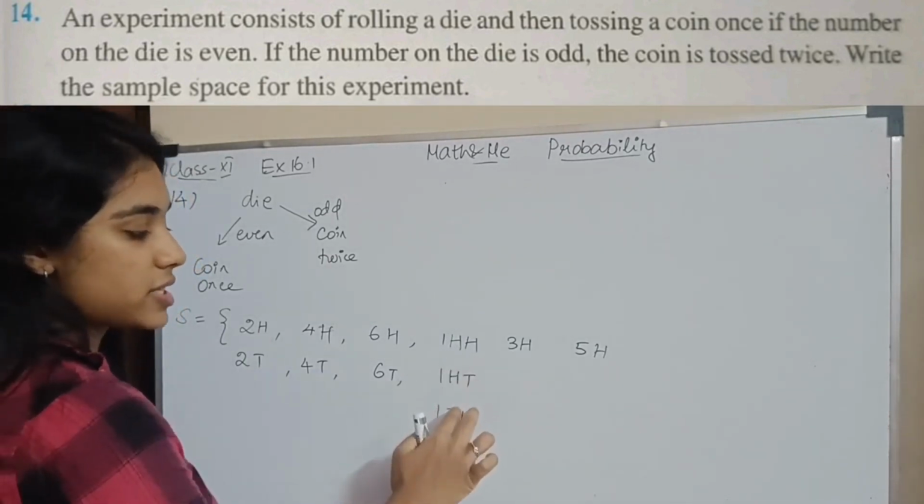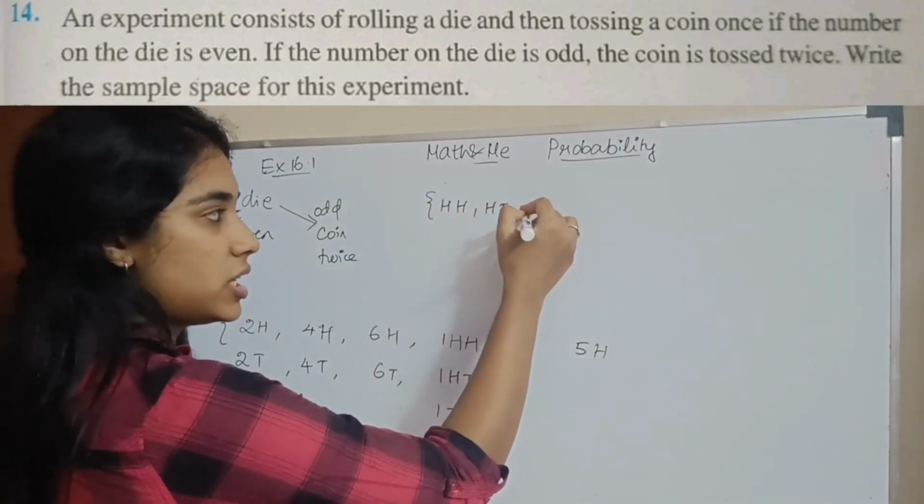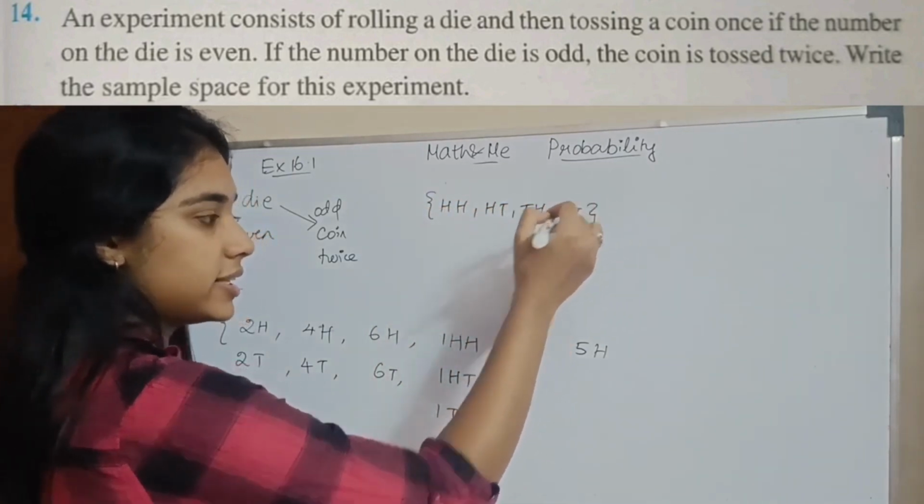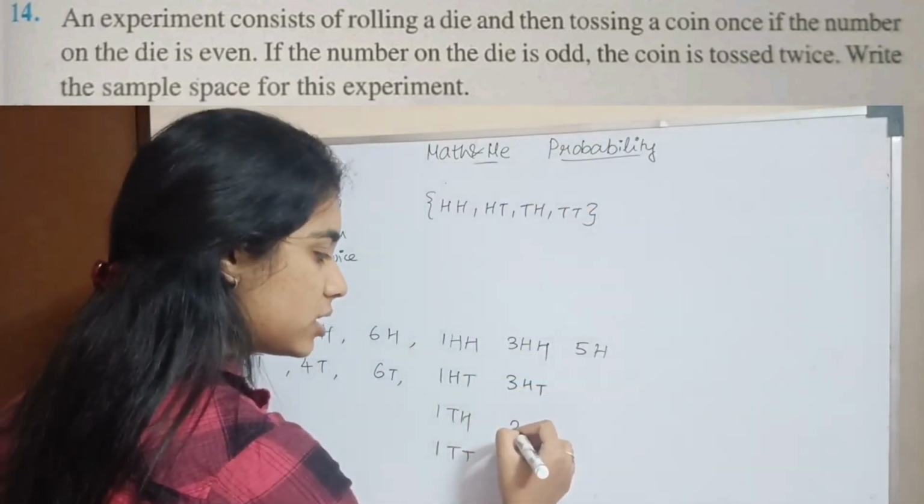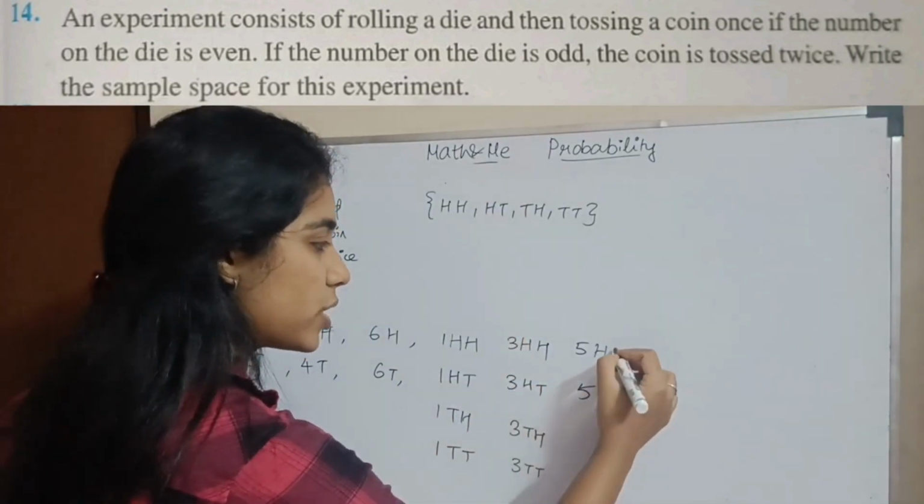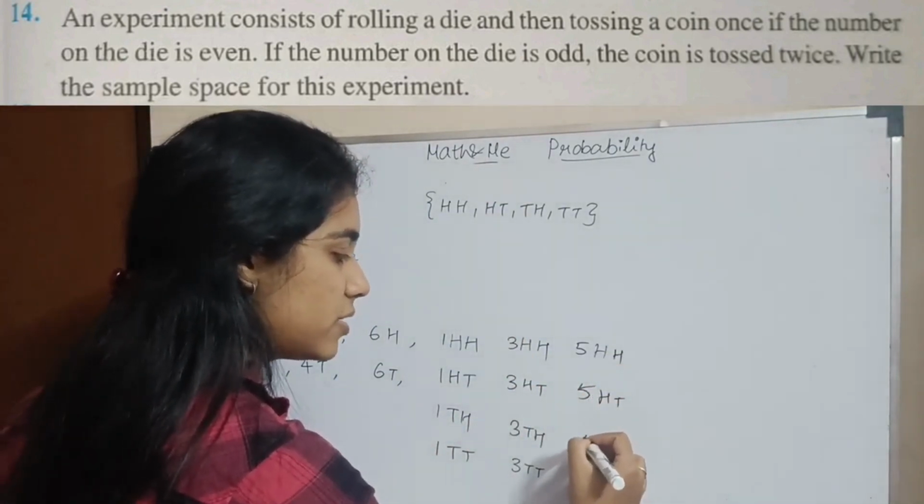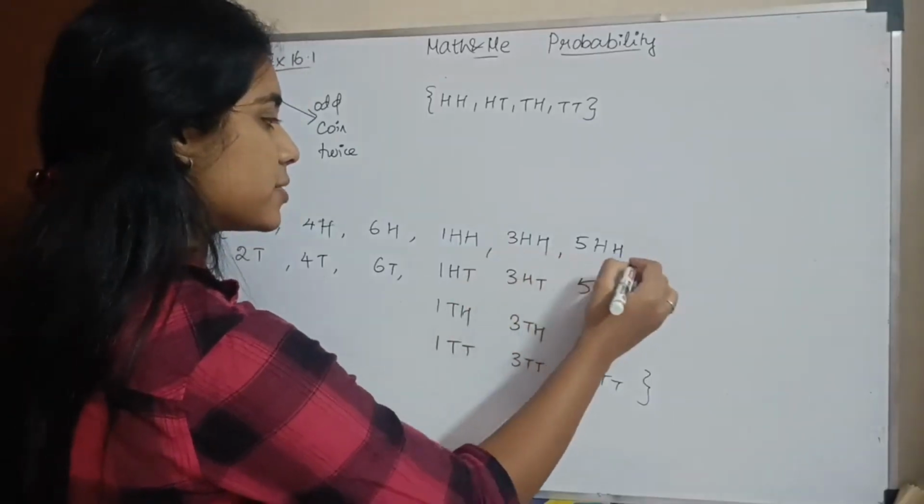For 2 coins, what are the outcomes? You learnt it in your example. HH, HT, TH, TT. You have to write that. Similarly, you have 3HH, 3HT, 3TH, 3TT. Then you have 5HH, 5HT, 5TH, 5TT. So this is your sample space.